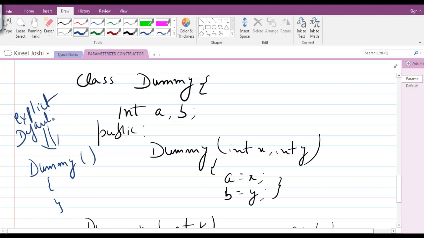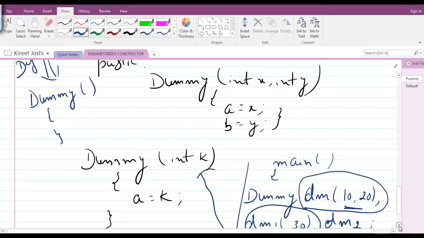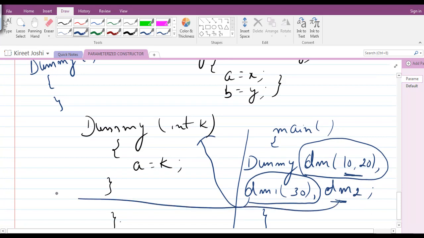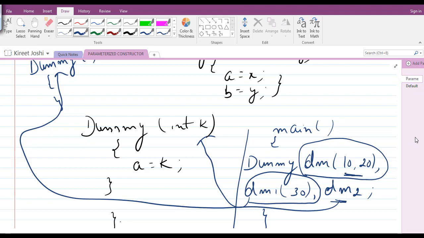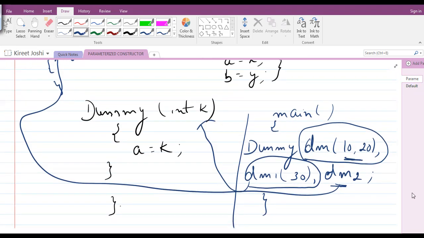An explicit default constructor must be created so that this particular object is mapped to this constructor in order to get our program successfully executed. We will see this piece of code in the practical session.